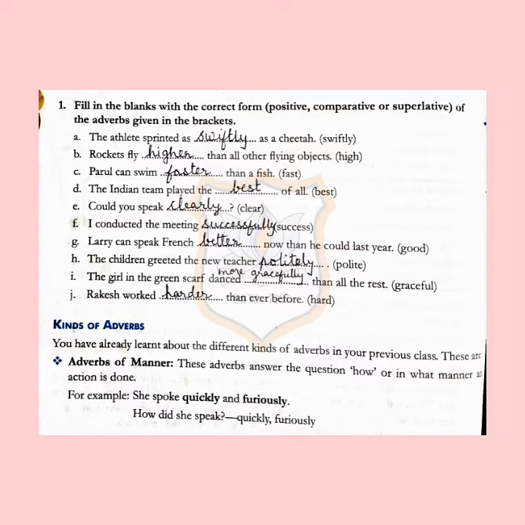Kinds of adverbs. You have already learned about the different kinds of adverbs in your previous classes. There are adverbs of manner. These adverbs answer the question how or in what manner an action is done. For example, she spoke quickly and furiously. How did she speak? Quickly and furiously.